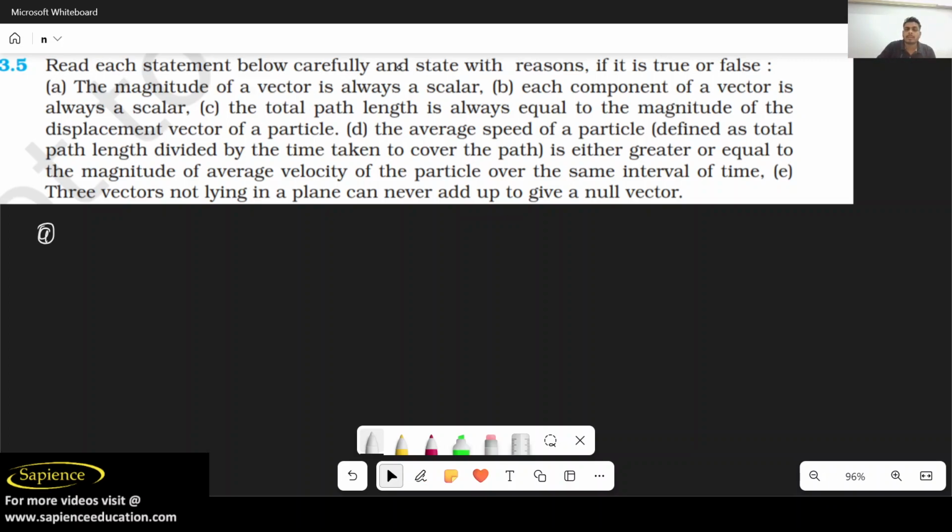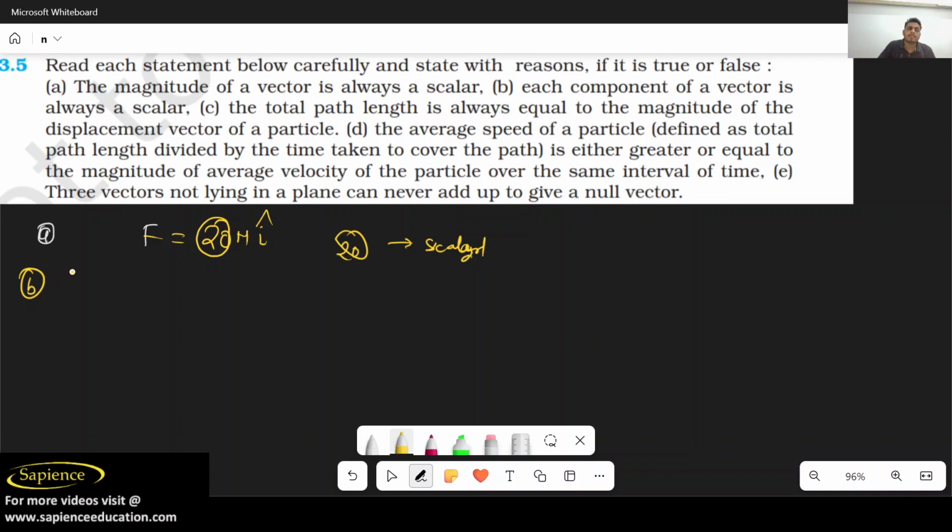Read each of the statements below carefully and state with the reason if it is true or false. A. The magnitude of a vector is always scalar. Yes, definitely. Any vector, for example, force. Force is a vector. So, for example, a force of 20 Newton in I cap. But if you talk about the magnitude, that is 20. So 20 is always a scalar. So the magnitude of any vector is always scalar, right? I hope you have understood.